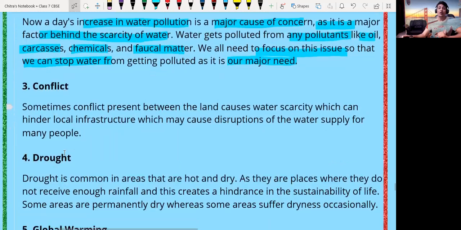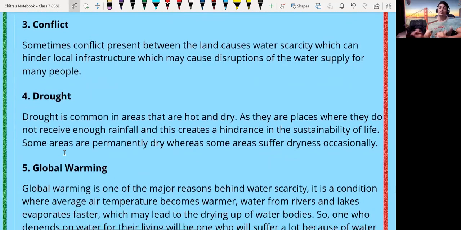Okay. Now we are going to understand the third point, which is nothing but conflict. Sometimes conflict over land causes water scarcity, which can hinder the local infrastructure and may cause disruption of the water supply for many people. This is again one of the concerns for the scarcity of water.